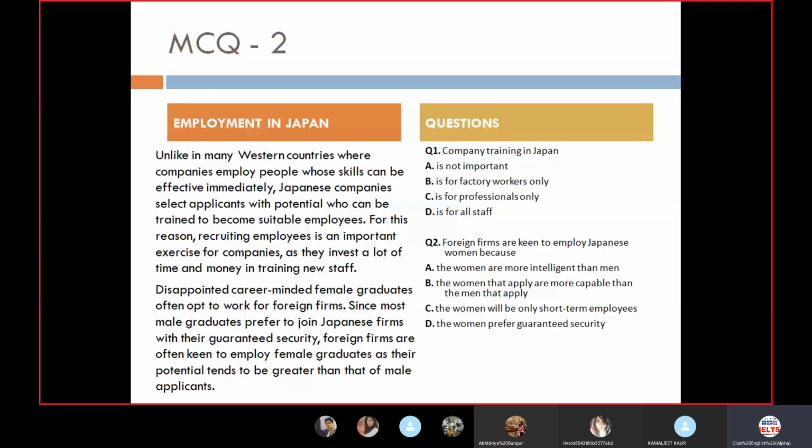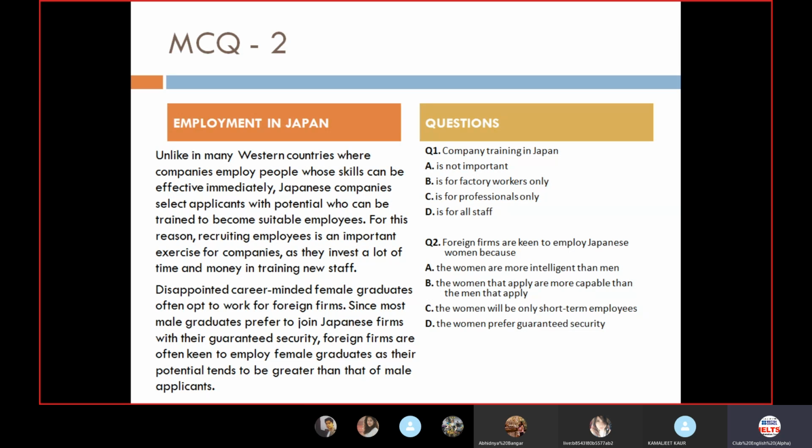So as we can see here, no word or synonym related to professional, or to worker or factory worker, is there. Option A, company training is not important, is also not there, because company training is very important. That has been told in the first line. So first of all, we'll eliminate option A because we realized by reading the first sentence itself that the Japanese companies invest a lot in training.